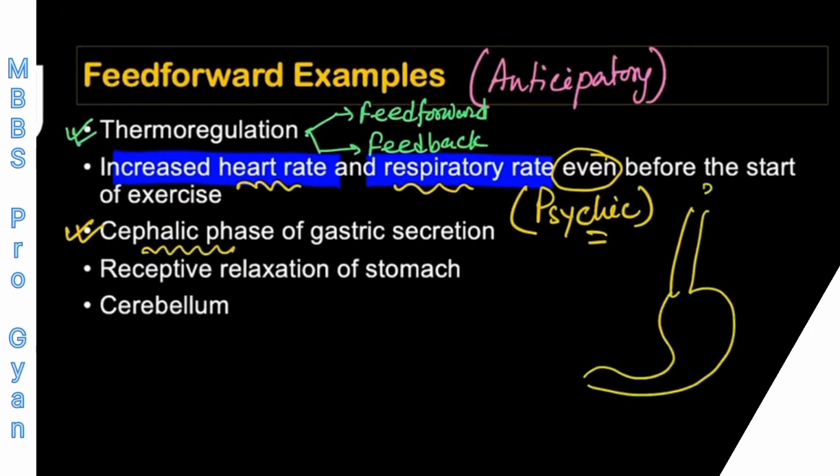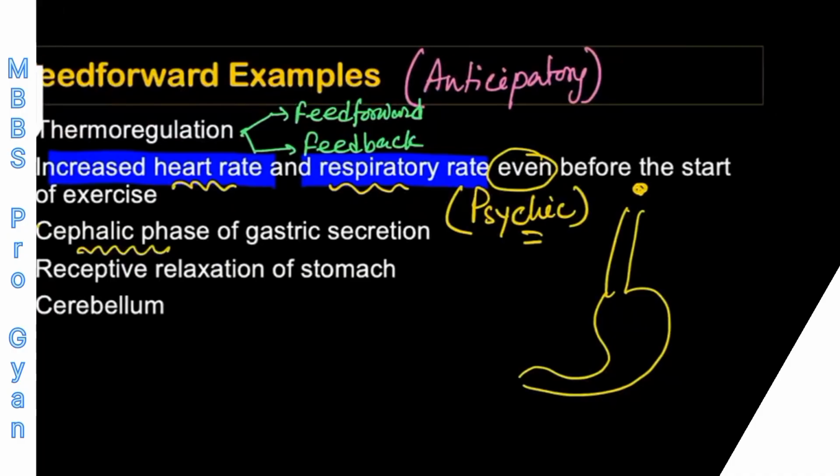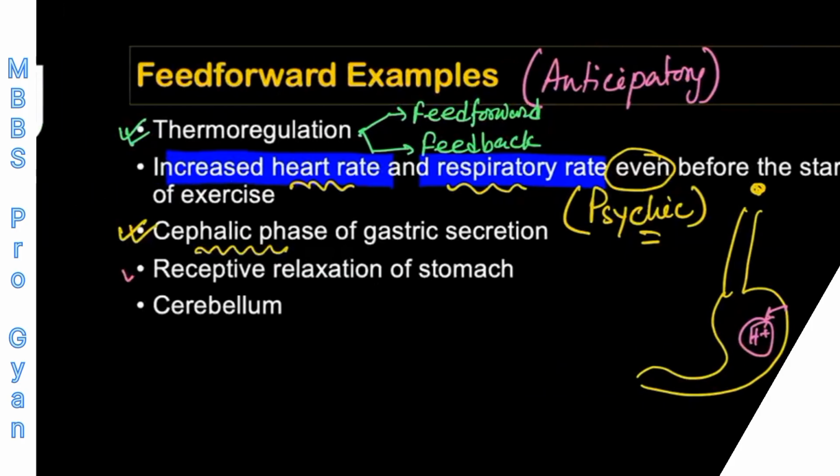So basically, you can imagine a system like this. So this is the stomach. Your food is here at the level of the mouth. But acid secretion has already started inside the stomach. So what is the stomach doing? The stomach is taking some anticipatory precautions, that now the subject is going to take the food and the food is going to reach the stomach. So the stomach is taking some anticipatory precautions. So that is nothing but a feed forward control system.